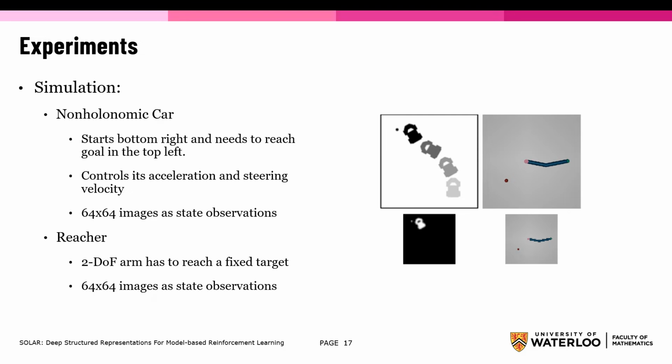It does so by controlling its acceleration and steering velocity. To do so, it uses only 64 by 64 images as state observation. Similarly, there's the reacher environment. This has a 2 degree of freedom arm that has to reach a fixed target. It also only uses a 64 by 64 image as state observation.